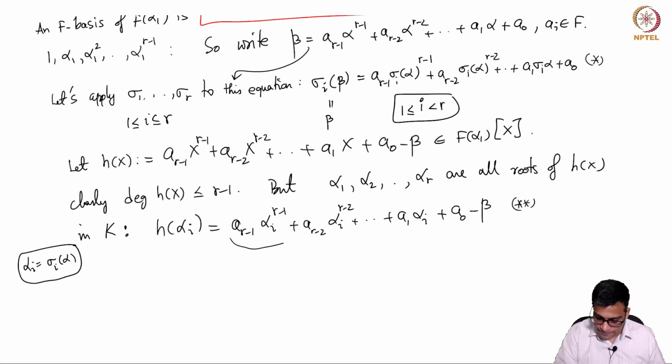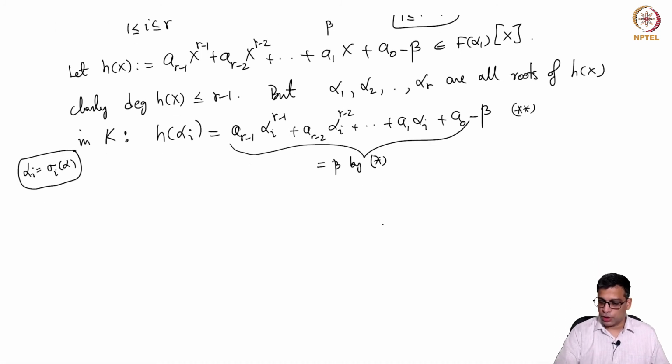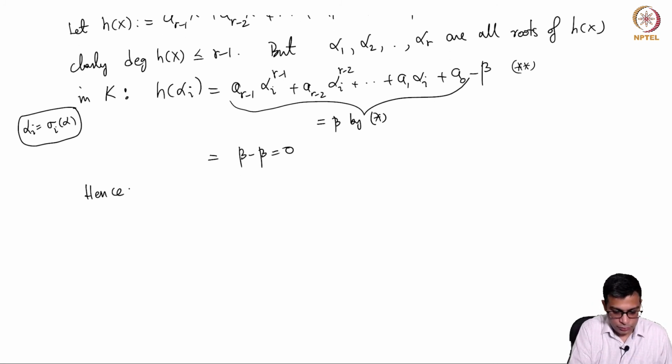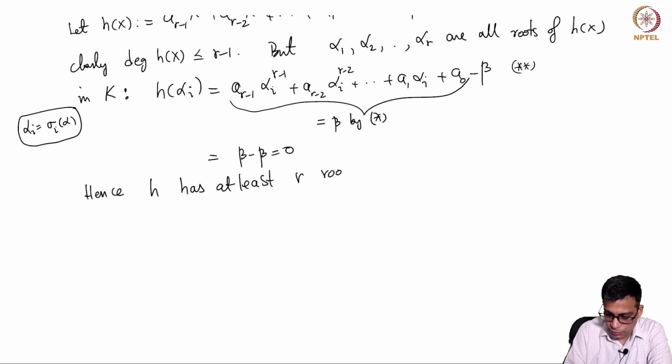So, this is equal to beta by star, right. So, that means we have beta minus beta, which is 0, and hence h has at least r roots, namely alpha_1, alpha_2 up to alpha_r.